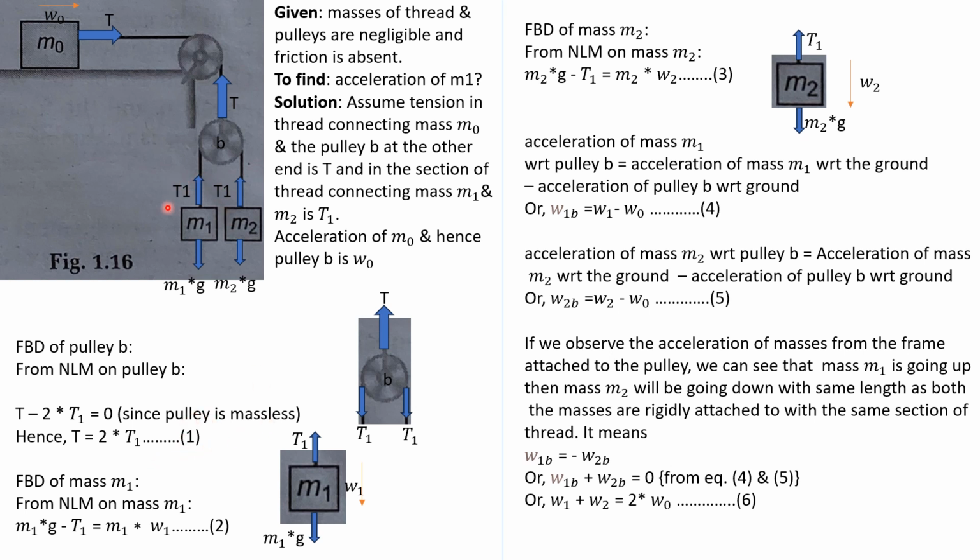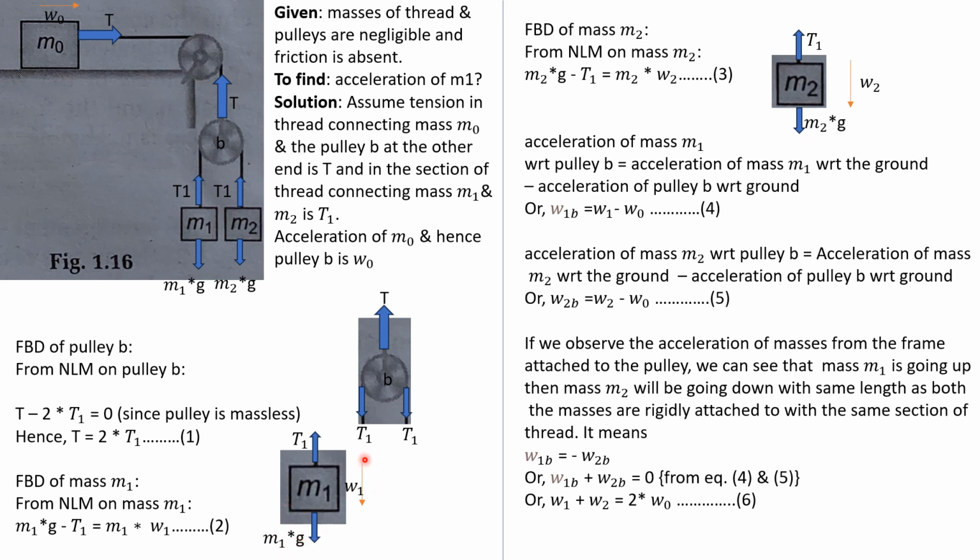Now we will make the free body diagram of m1. We have made it over here. On m1, tension T1 is acting in the upward direction because of the thread. Weight is acting downwards, that is m1g, because of the gravitational pull.